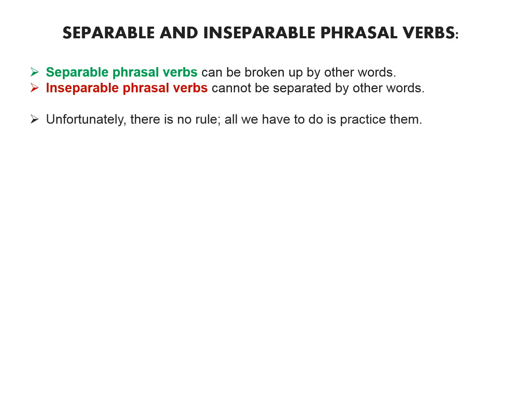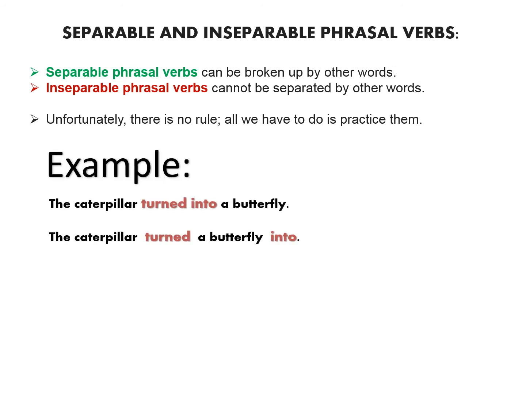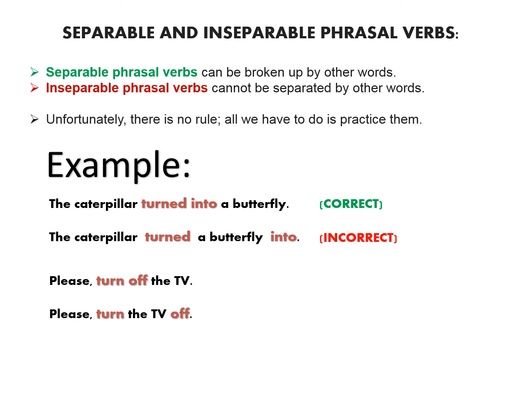Unfortunately, there is no rule. All we have to do is just practice them. For example, the caterpillar turned into a butterfly. That's a correct sentence. But the caterpillar turned a butterfly into is incorrect because turn into is inseparable. Please turn off the TV is correct. And also, please turn the TV off is correct because turn off is a separable phrasal verb. Okay? Got that?